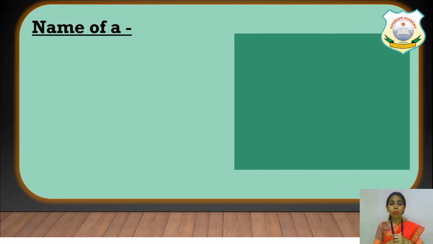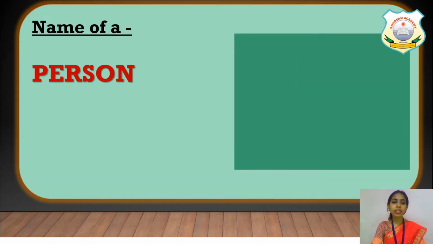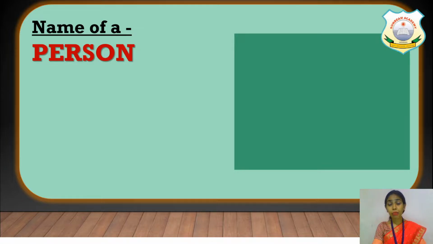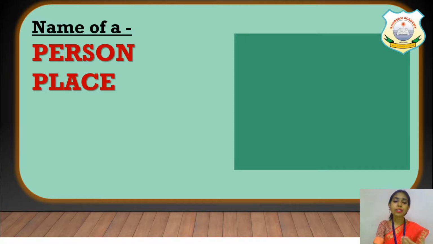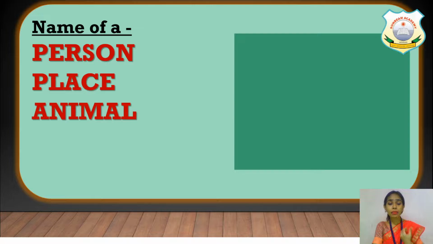Nouns or naming words are the name of a person, like boy, girl, policeman, mother, father. The name of any place, like where you are residing right now, at your house. So house is a name of a place. Where you go to study? School. School is the name of a place. The name of any animal, like lion, cow, dog. These are names of animals.